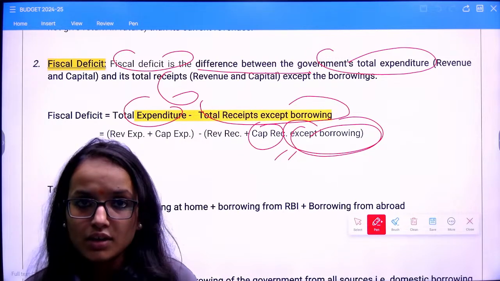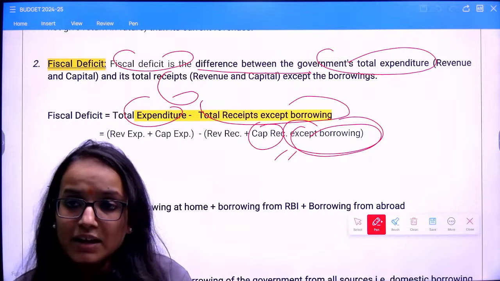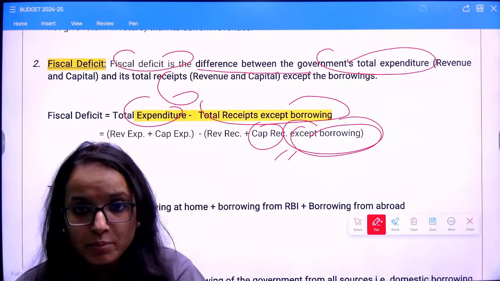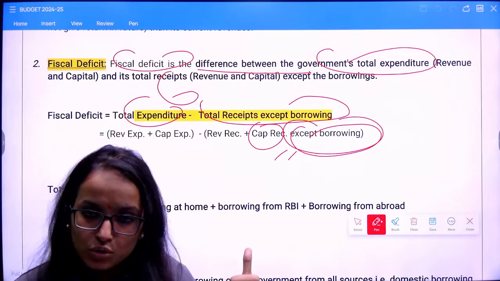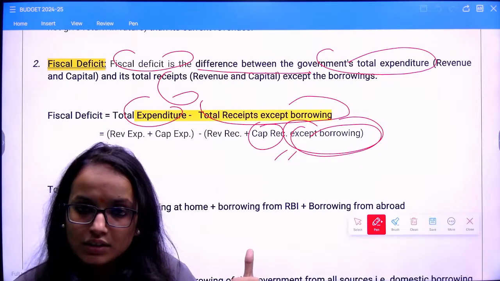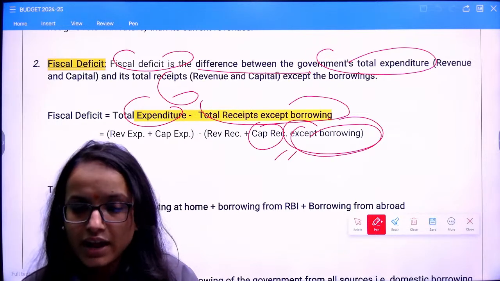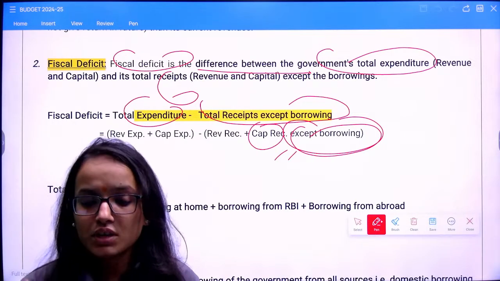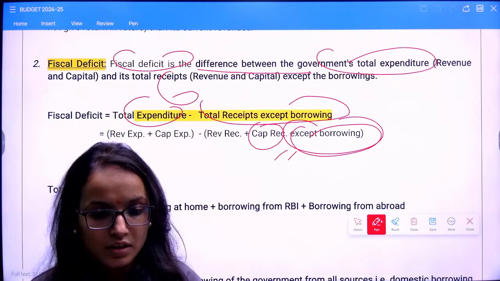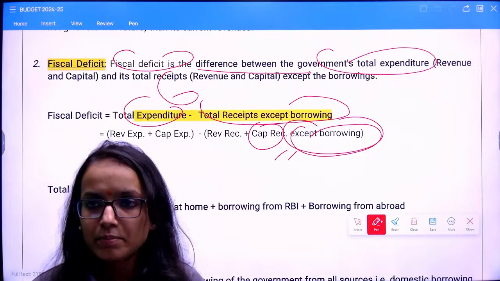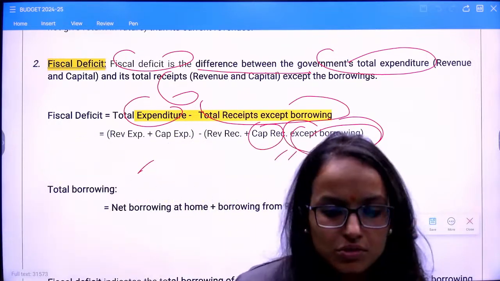There's a reason. Basically the calculation says that the deficit is actually equal to the borrowing. Government borrows for what purpose? To meet this deficit. So if you include it, the value of expenditure minus receipts will always be 0. I'll tell you with a numerical. Why do we exclude this thing? I'll tell you with an example why we exclude this. I hope broadly what is fiscal deficit is clear to all of you, right?